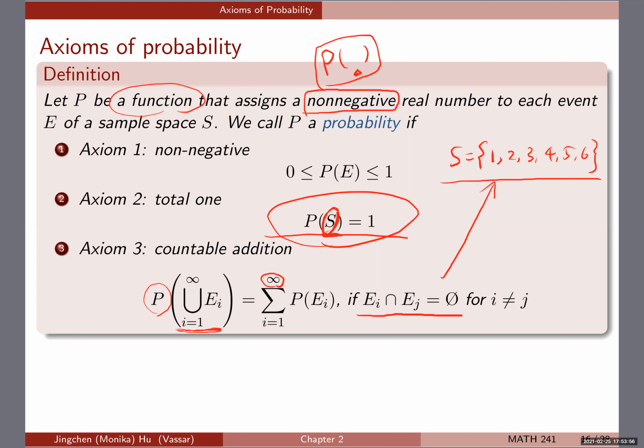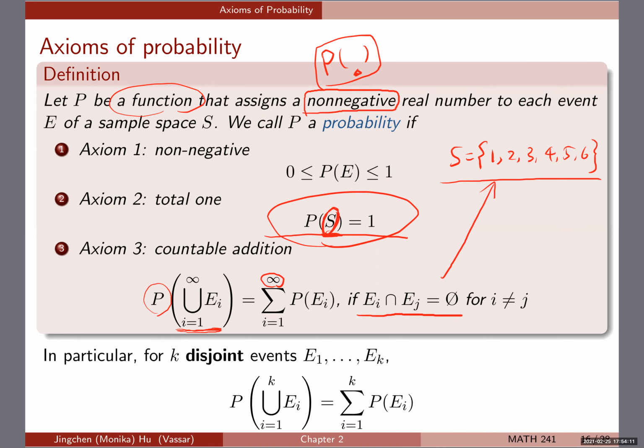Here axiom 3 is actually even more generic. Once we get to talking about an infinite number of possible outcomes, we'll see that this is going to apply again. But regardless, for k disjoint events, like what we're talking about for tossing a die, axiom 3 reduces to this finite number of events. So the probability of the union of all of these will be the sum of each of the probabilities.